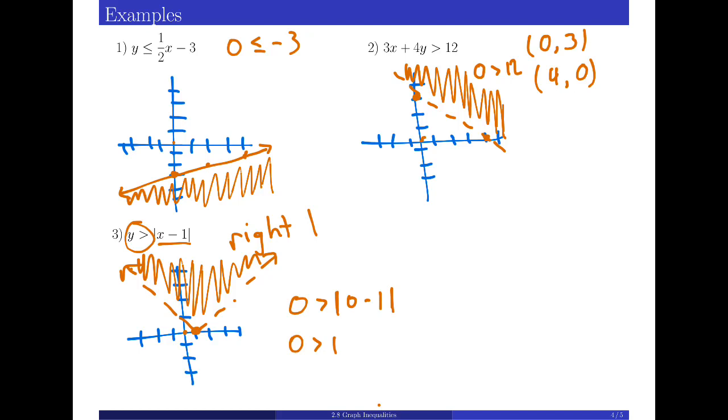So we would shade on the side opposite of that 0, 0, so the part that's up and above and inside the absolute value. And that's our solution.